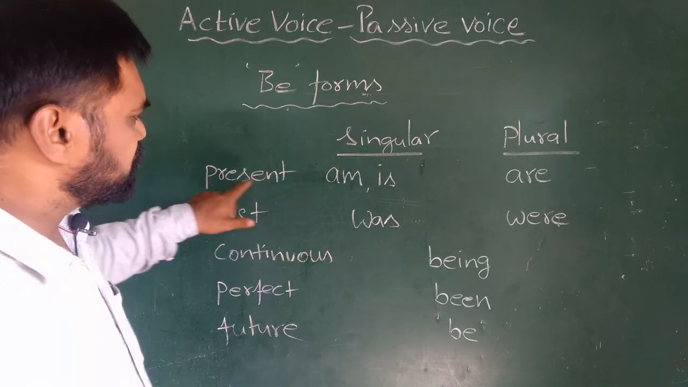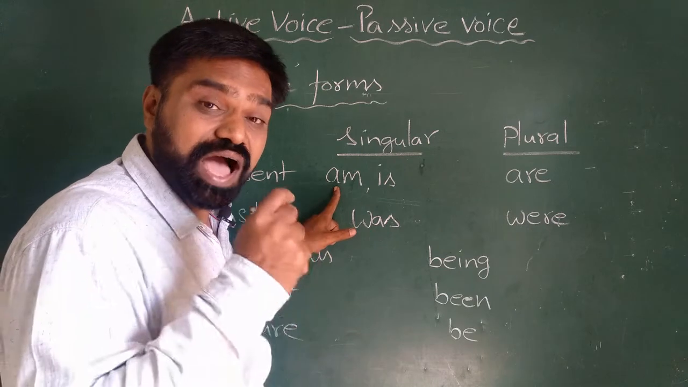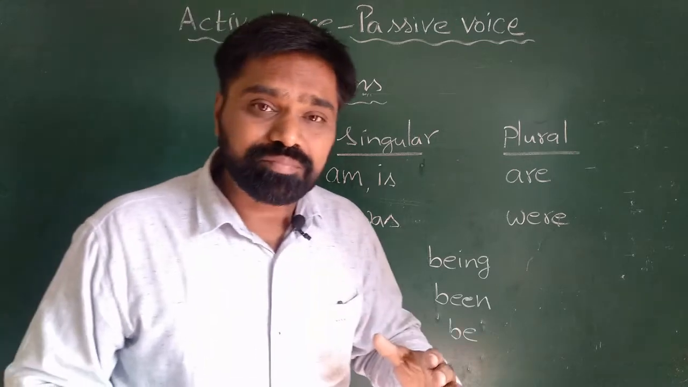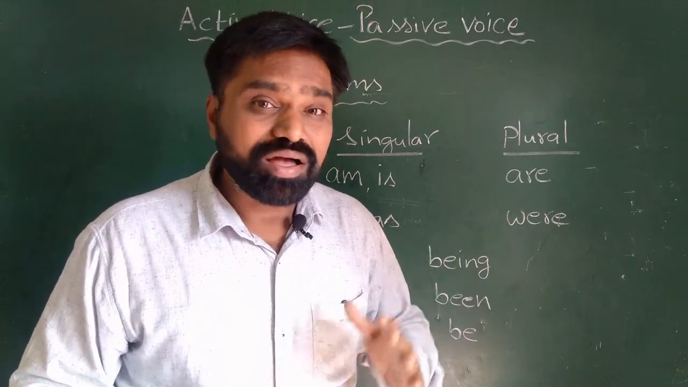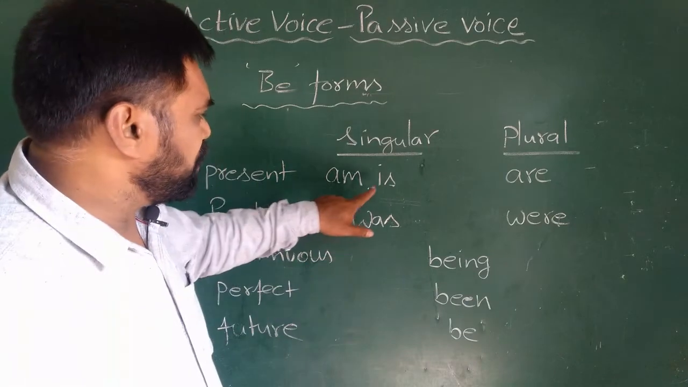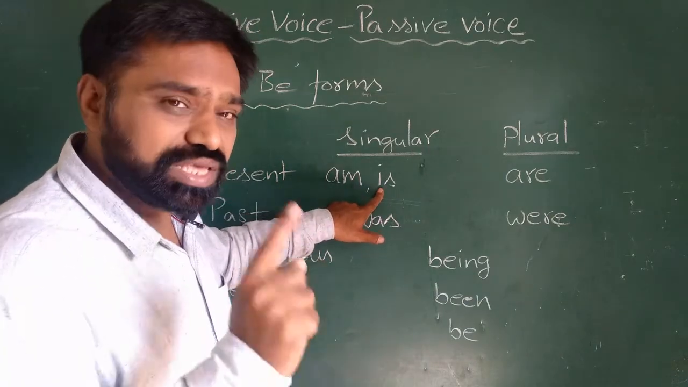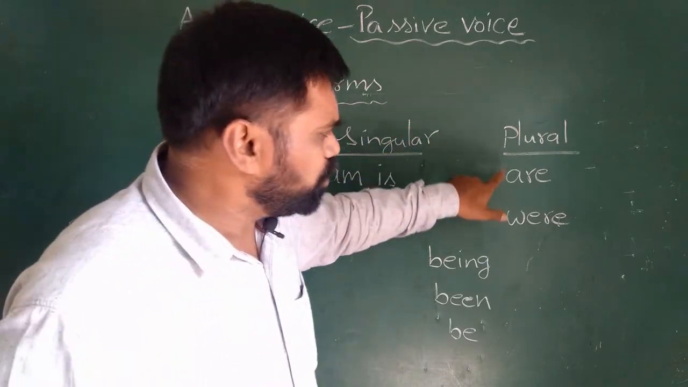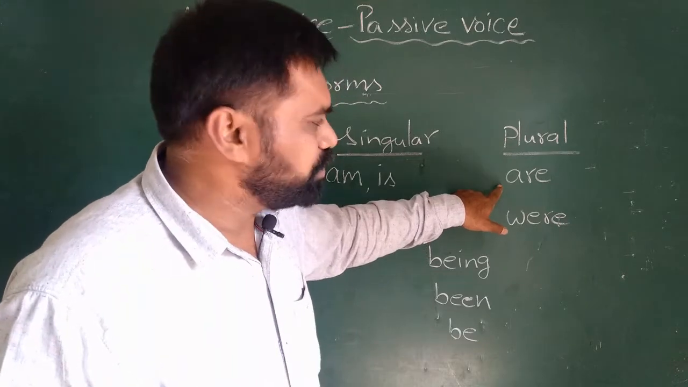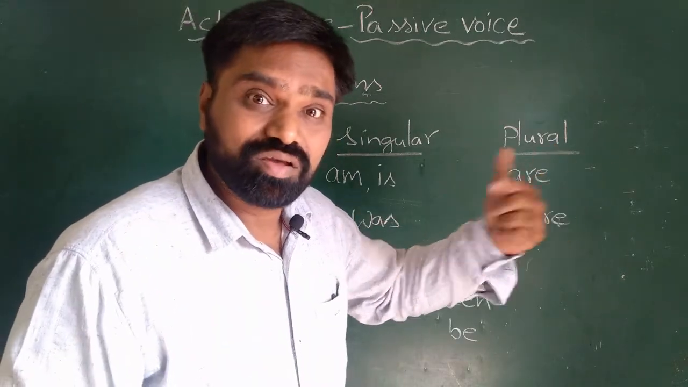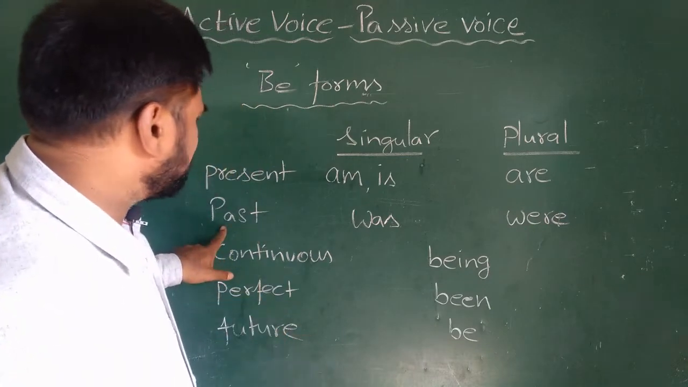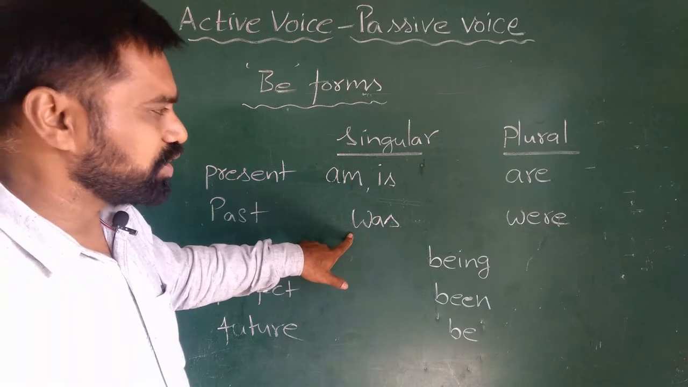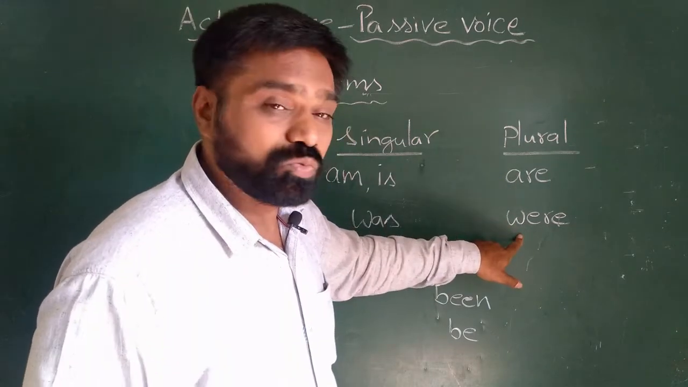In case of present tense, when the subject is first person, that is I, only with I we use the be form am. For example, I am a teacher, I am a singer. Similarly, when it is the third person singular, we use is: he is, she is. When the subject is plural, in case of present tense, we use the be form are: they are, we are. Coming to past tense, for a singular subject we use the be form was, whereas for a plural subject we use were.